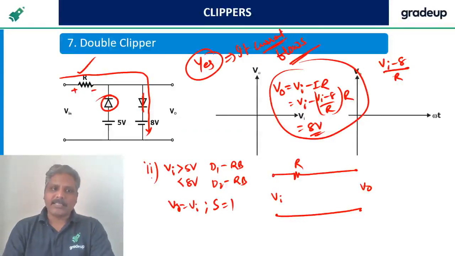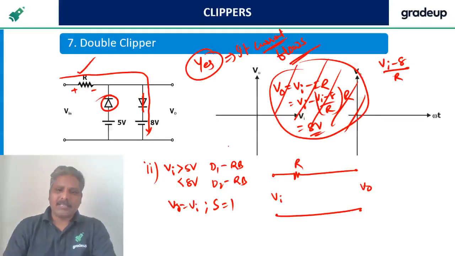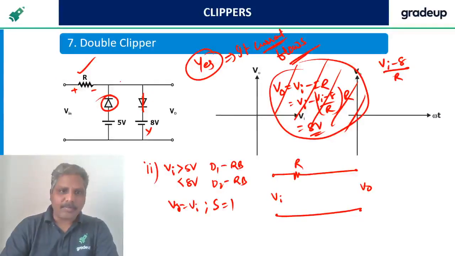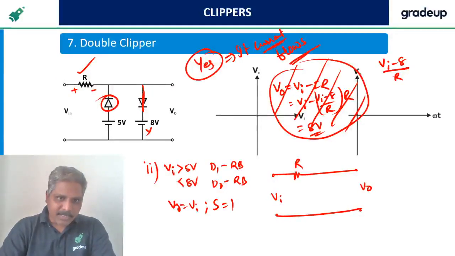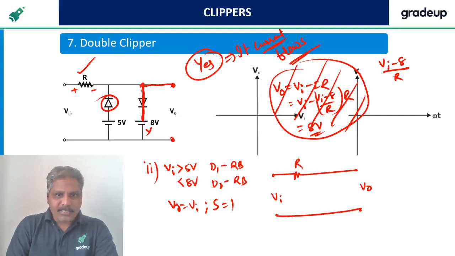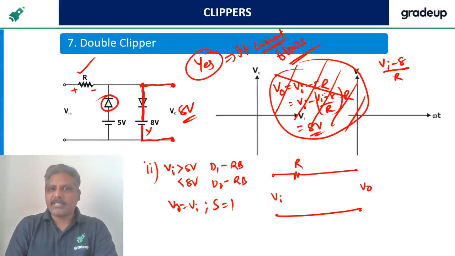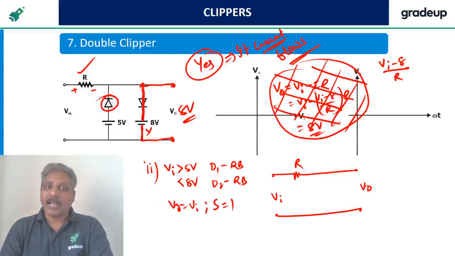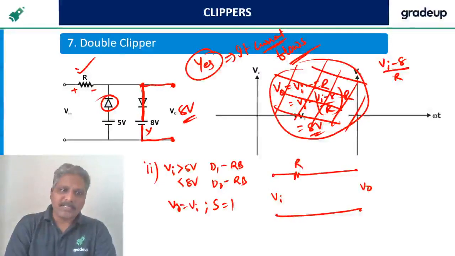But my point is, why should I waste my time doing these many calculations when this diode is forward bias? When this diode is forward bias like this, after all you need the output between these two terminals. It is clearly showing you that this is the voltage. What is that? 8 volts. Why are we wasting time calculating like this? It can be done, I am saying. The drop we are considering.